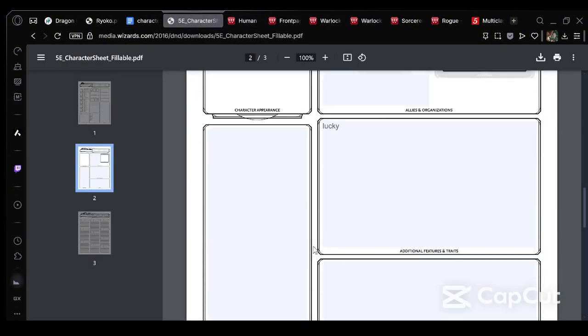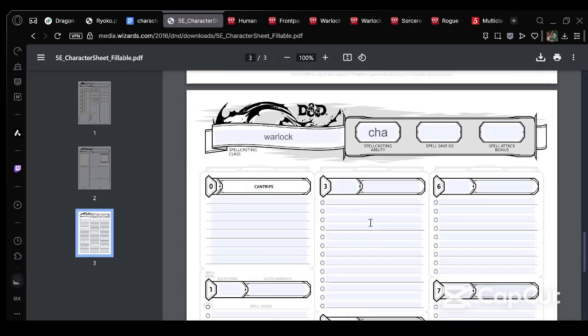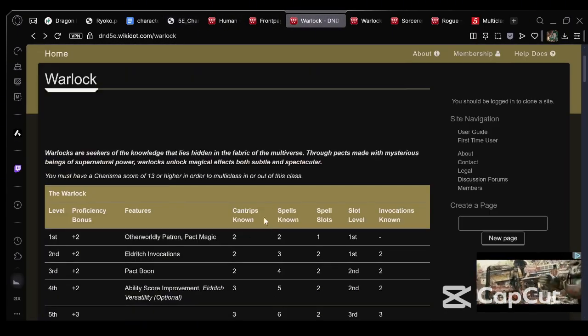So, we are gonna go down here. We are gonna go Warlock. Spellcasting ability, that is charisma. Spell save and all that doesn't really matter for now. But his cantrip, we are gonna go with Eldritch Blast. And with another, what's the next cantrip?